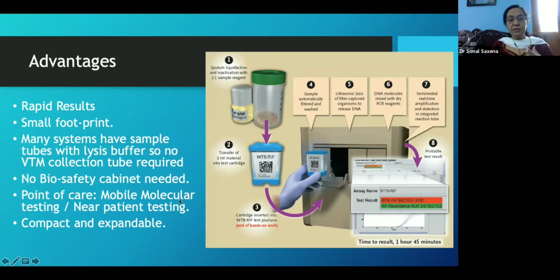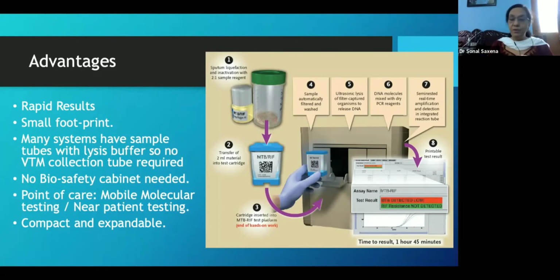It was the first automated system to be approved by ICMR for COVID testing, also as a completely automated platform. Now, these systems give you rapid results. They have a very small footprint. Many systems have sample tubes with lysis buffers, so you do not need VTM collection tubes separately. But this also works as their disadvantage, that you need to have a lysis buffer tube which is indigenous to that machine. If they have a lysis buffer system, then you do not ideally need a biosafety cabinet.